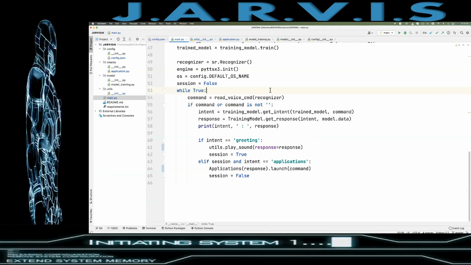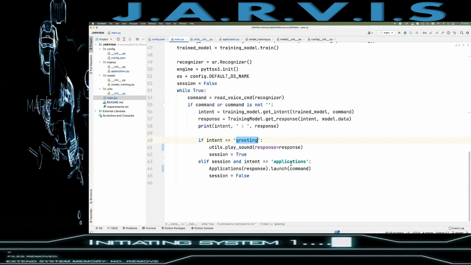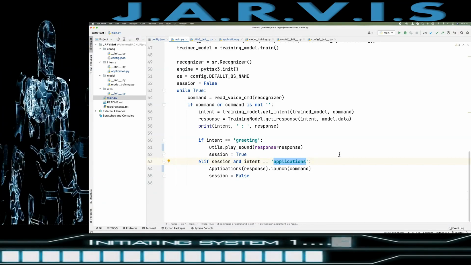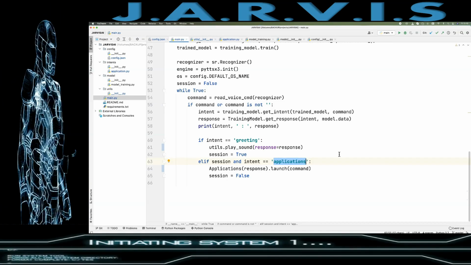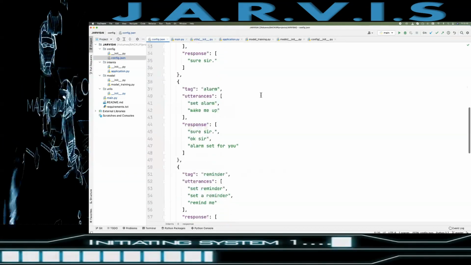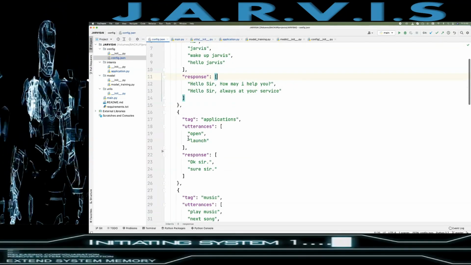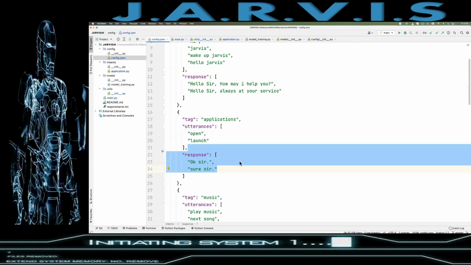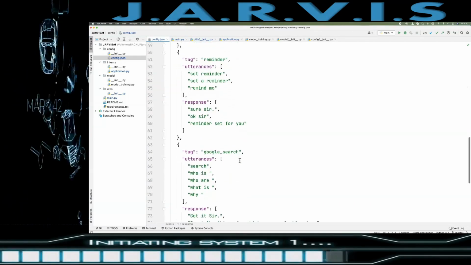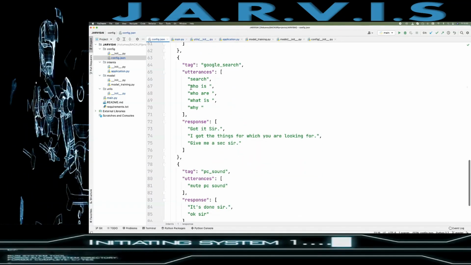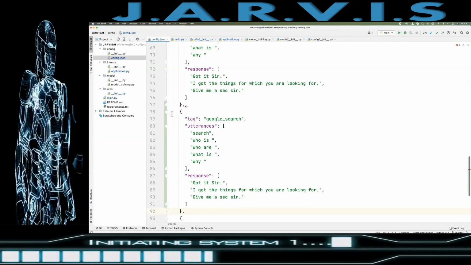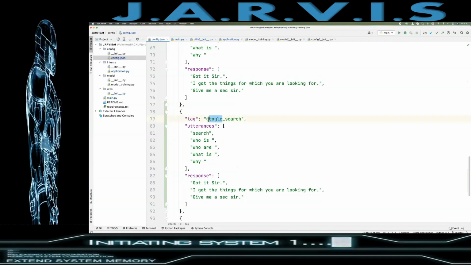Okay, so in the last video we implemented the greeting and applications intent. So you have seen how we are going to open all the applications by commanding Jarvis, just having the command, right? And any of the applications are not registered in our config, so I have removed the list which I had earlier created here. Now I'm going to create one more intent here for YouTube. So how can you create that? Just copy one of the intents and paste it here. Now just make it YouTube search.